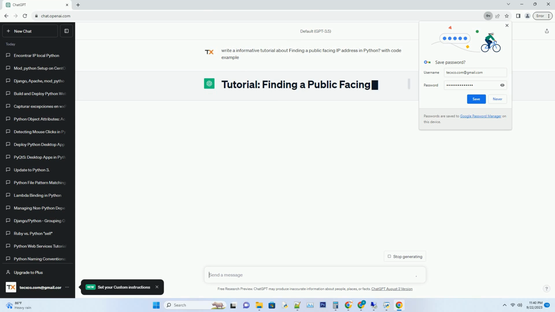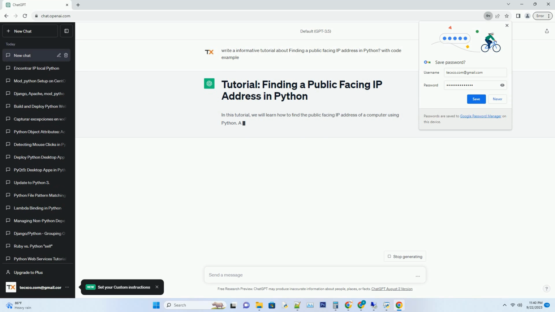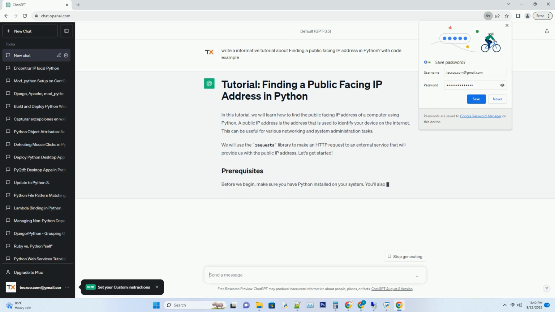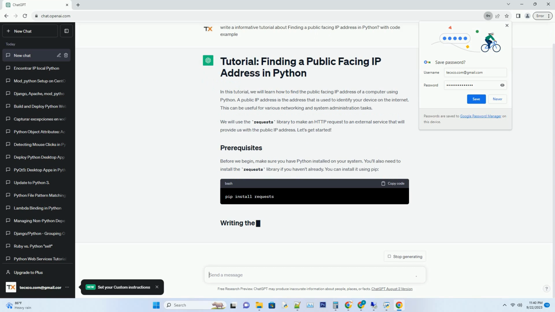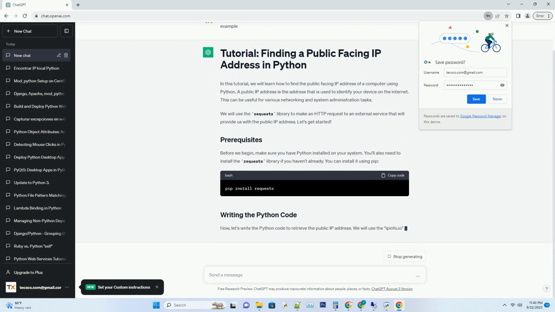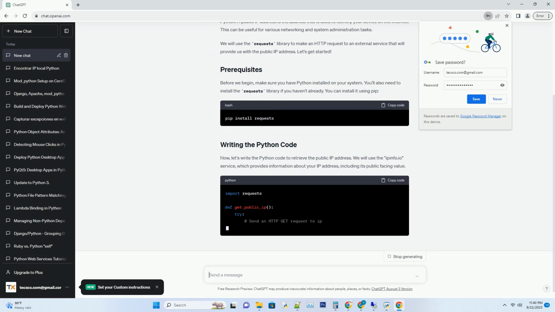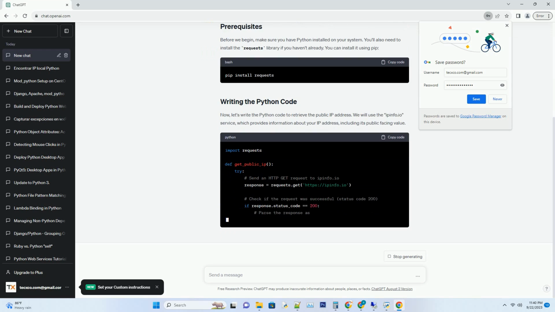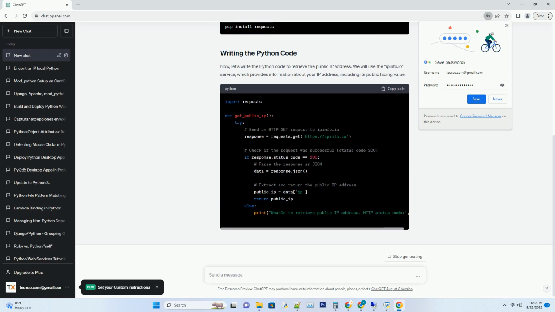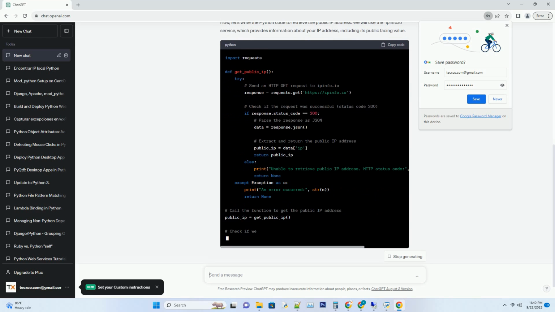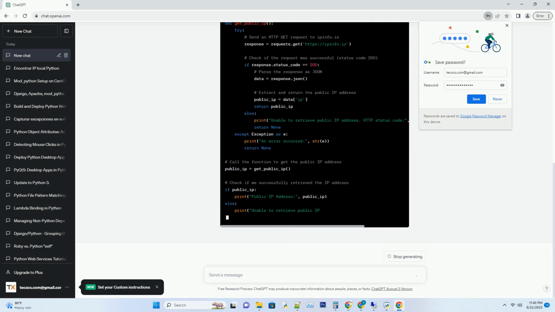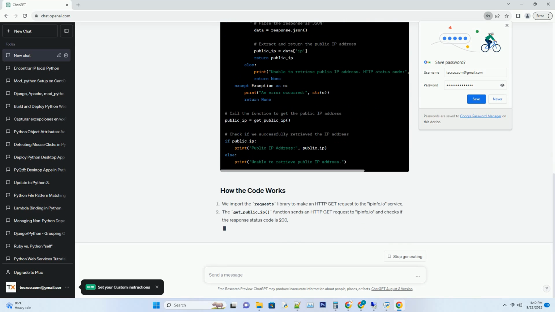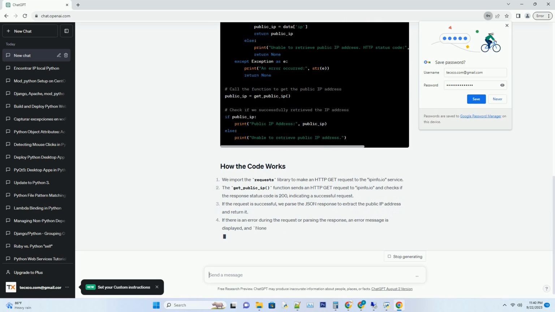In this tutorial, we will learn how to find the public-facing IP address of a computer using Python. A public IP address is the address that is used to identify your device on the internet. This can be useful for various networking and system administration tasks. We will use the requests library to make an HTTP request to an external service that will provide us with the public IP address. Let's get started.